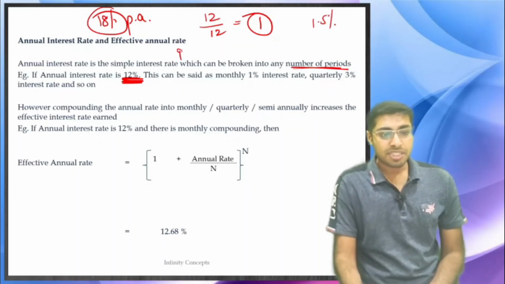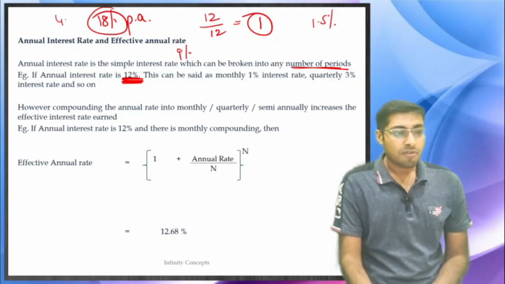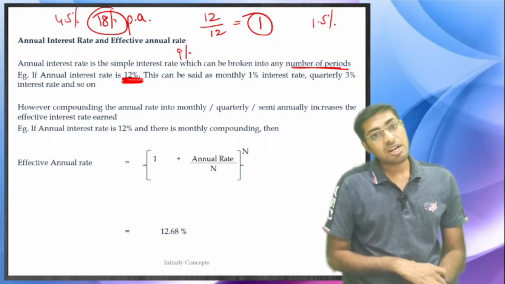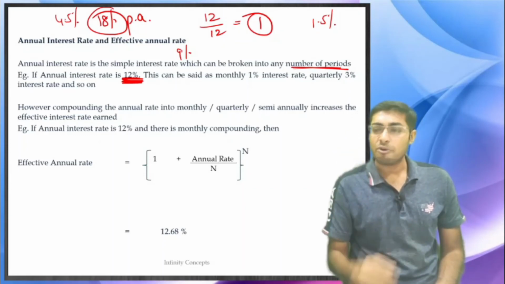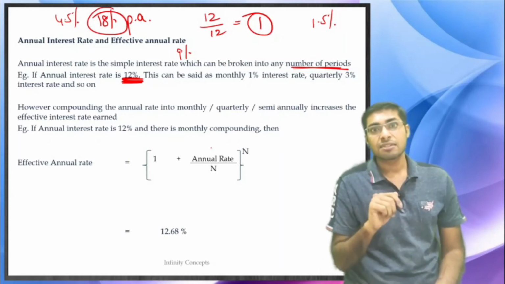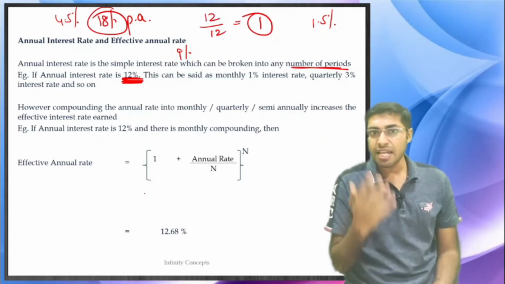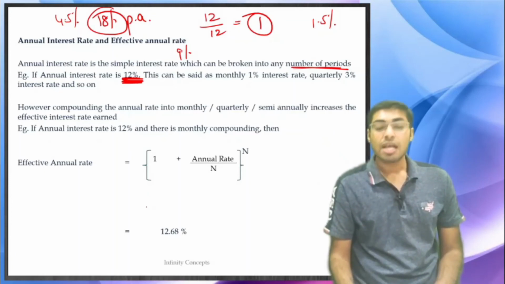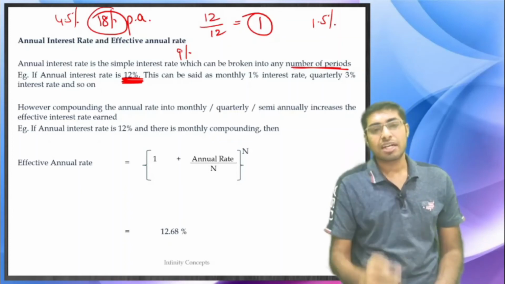Or 9% is the semi-annual interest rate, or 4.5% is the quarterly interest rate. You can divide the annual interest rate into however many parts you want. You can also divide into daily rates. Divide this 12% into 365 days and you will get the daily rate also. This is what your annual interest rate is.